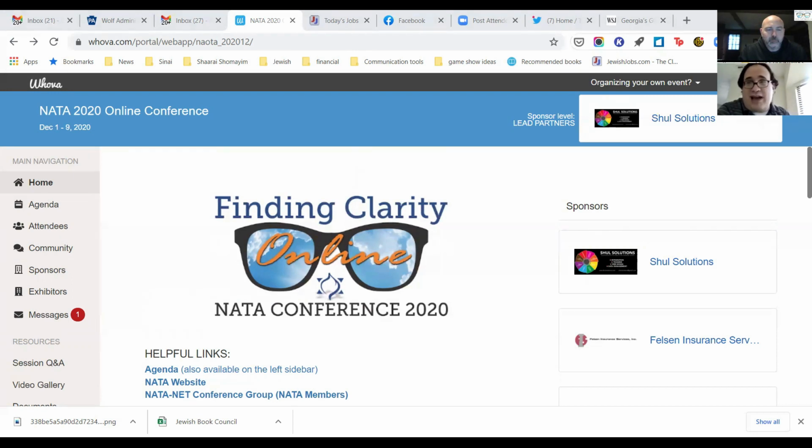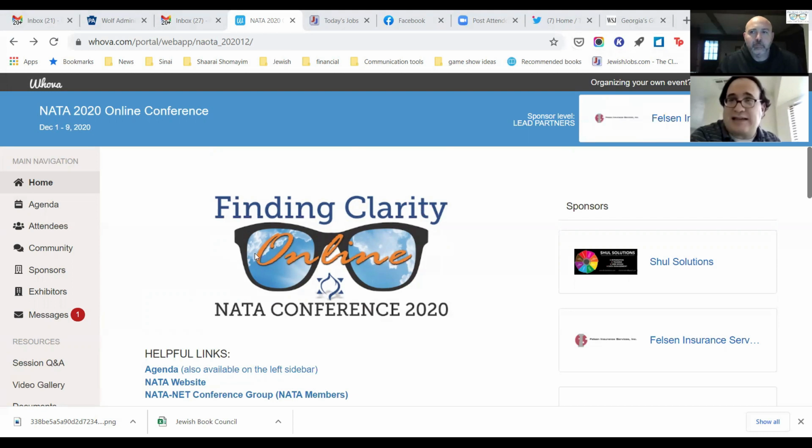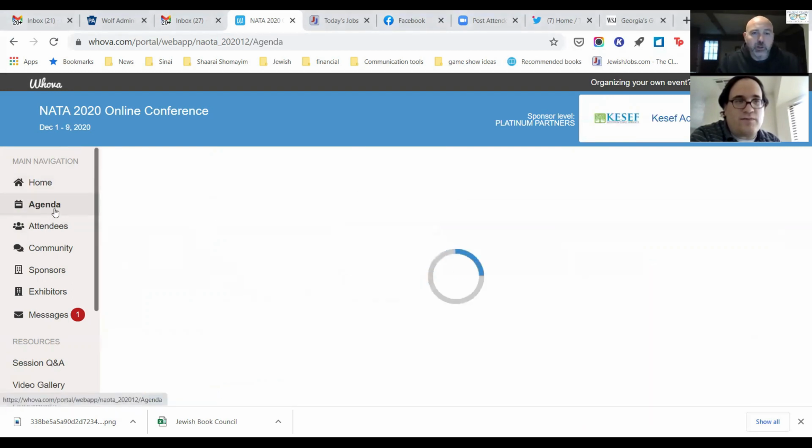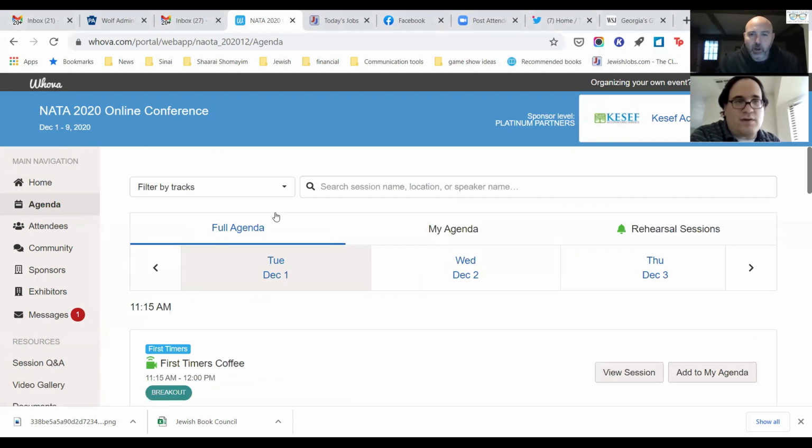So we'll start going down the left-hand side, if you will, of all the key points that you'll need to access what there is. So we'll start with the agenda, Ben. All right, so if you're looking at the screen on the left-hand side, you see the main navigation, and we're on the home screen. So if you hit home, you're going to come right back here. And then if you go to the agenda, here we are.